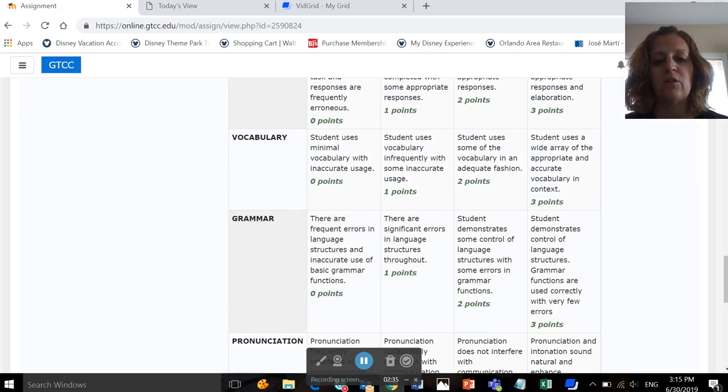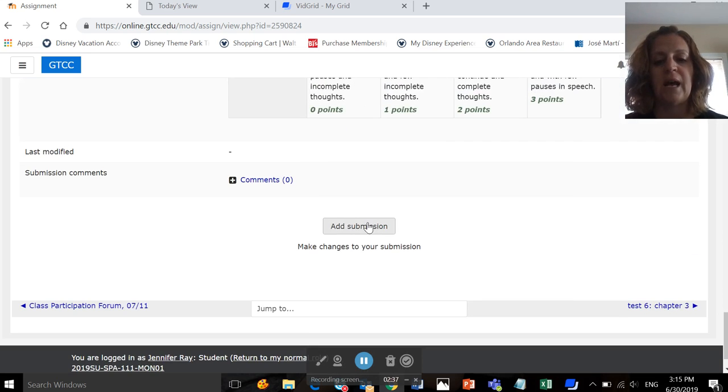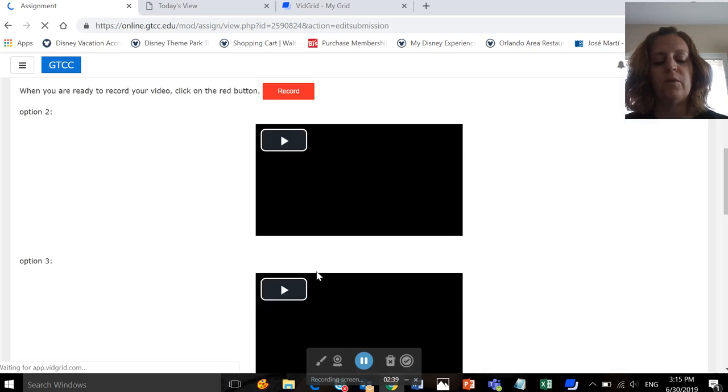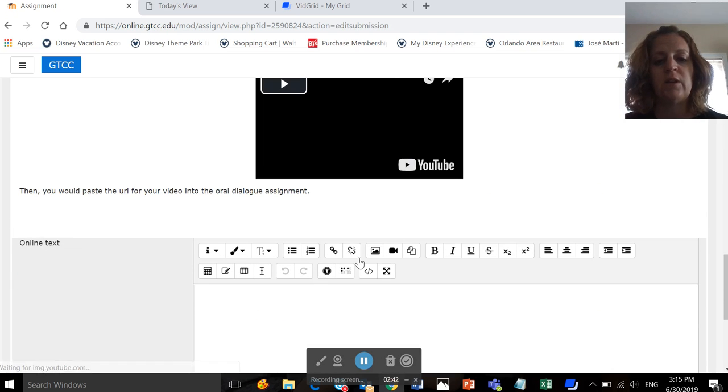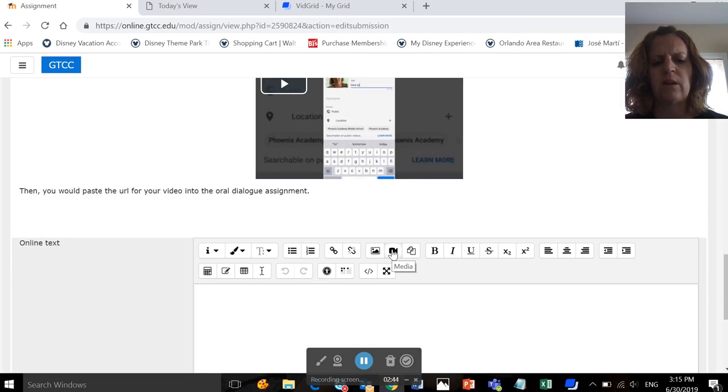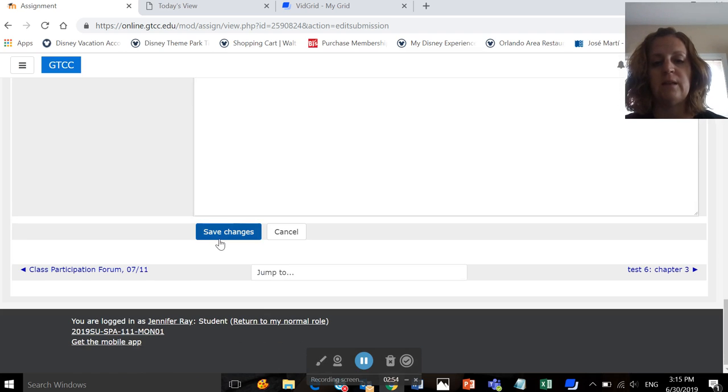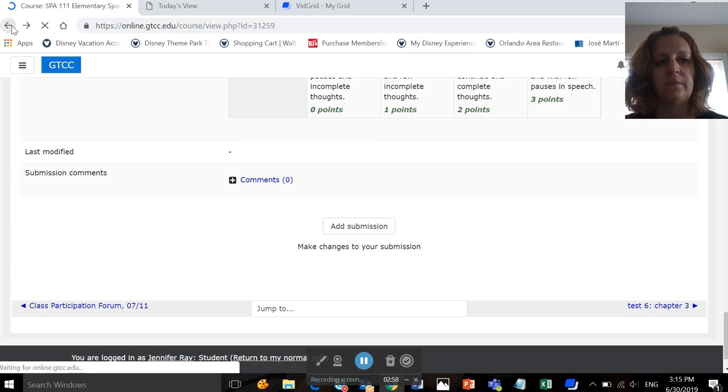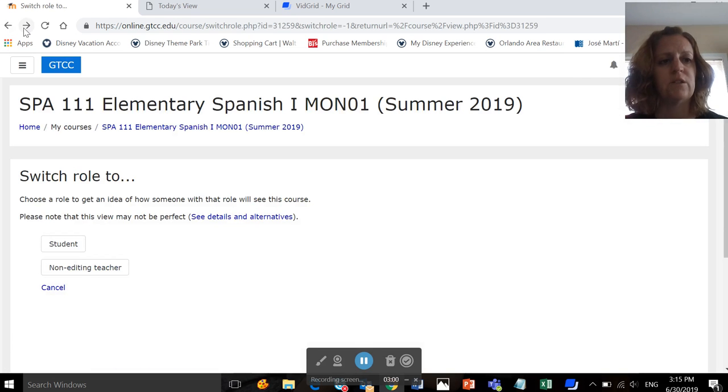Below, you'll see the rubric that I'll use to grade you, and when you're ready, you'll hit Add Submission, and you'll either, I think it's right here, you'll either paste it, or you'll embed a video you made on your computer, or you'll paste your link right here and then hit Save Changes, and it will come to me. And then I'll go through and listen to it actually.